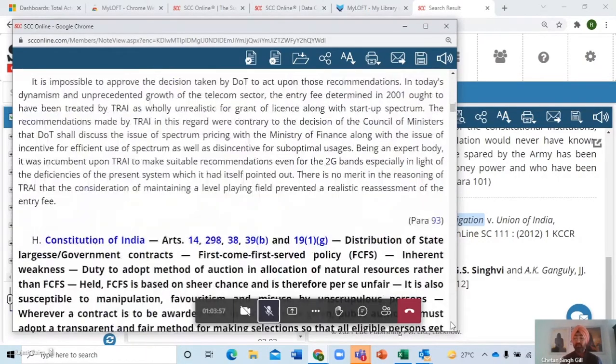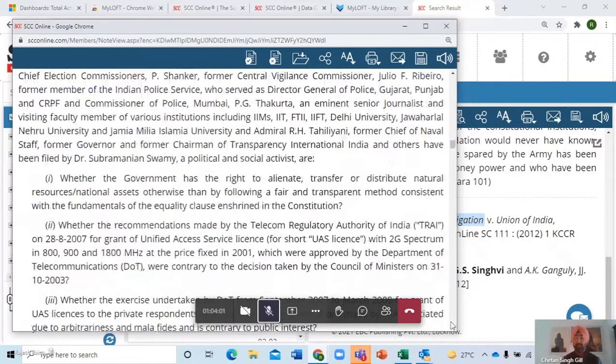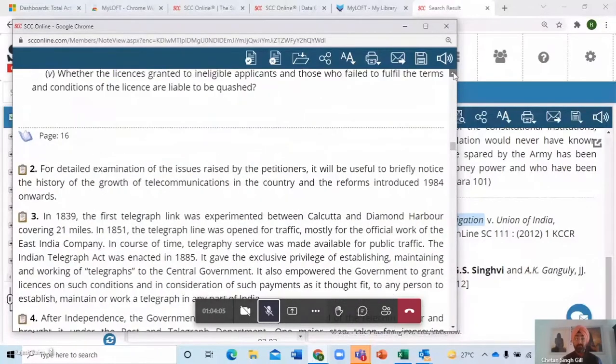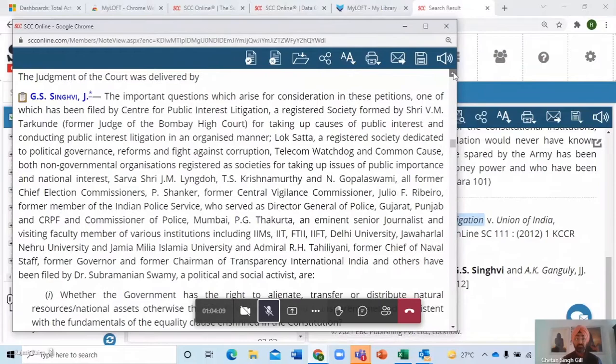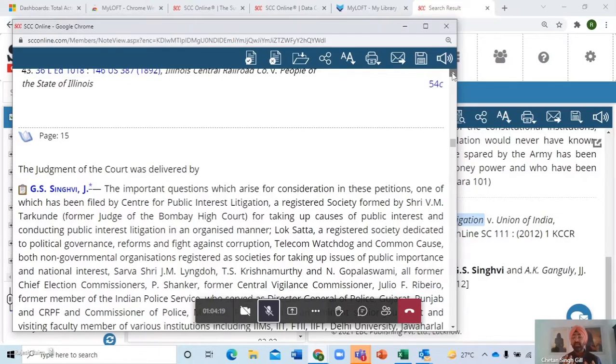If you just read the head notes, that will give you a fair idea what the case is all about. And now the judgment starts from here. You can see it says the judgment of the court will, please scroll further. There we go. The judgment of the court was delivered by Justice Singhvi. Anything which was kept before this, above this, is part of the head note.